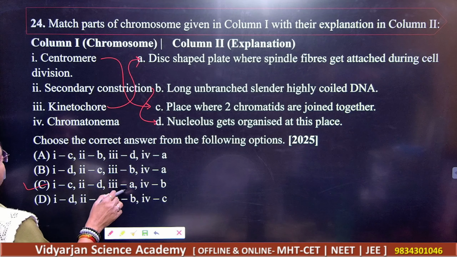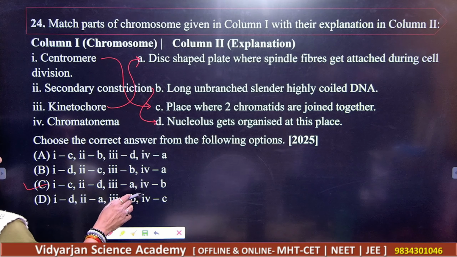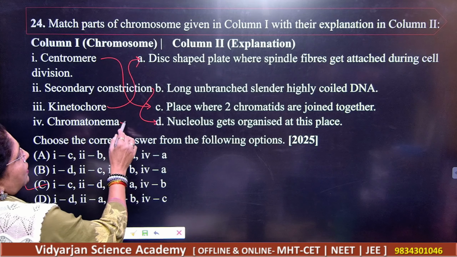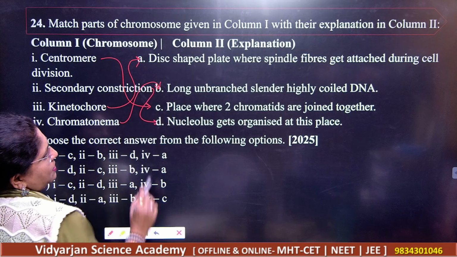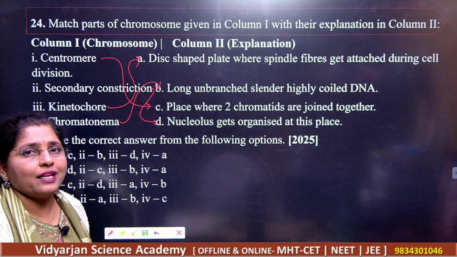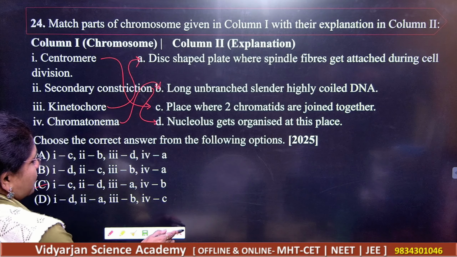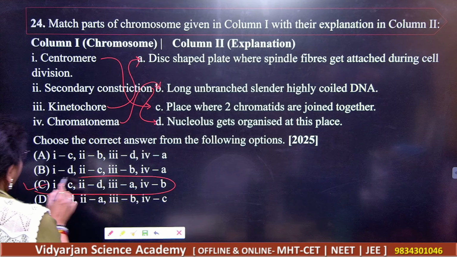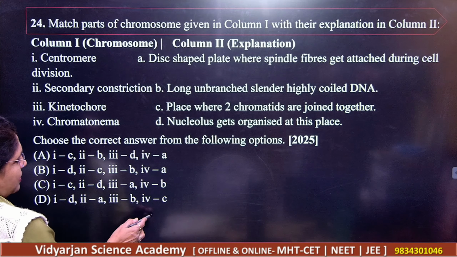And we have chromatonema, that is fourth one. B is the correct answer, that is long, unbranched, slender and highly coiled DNA. So what should be your answer here? Your answer here is C.